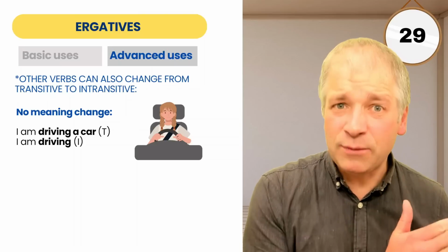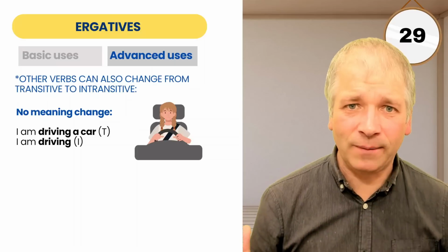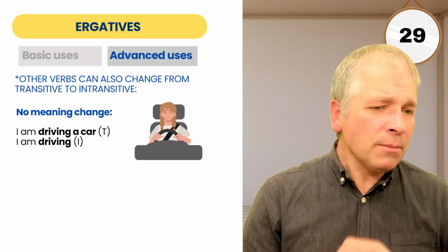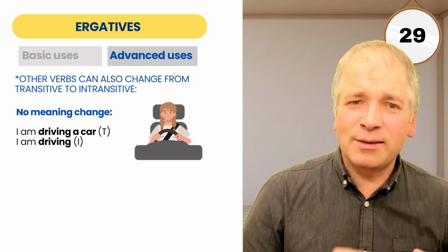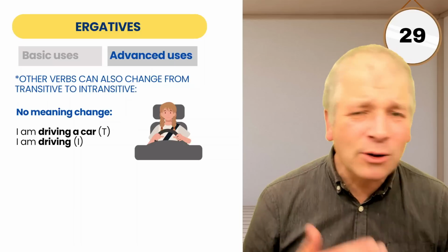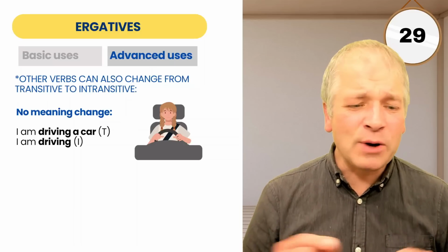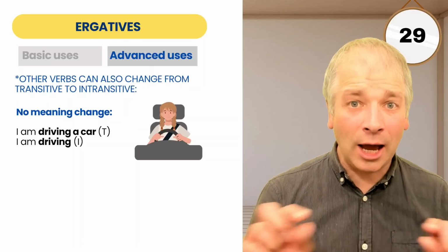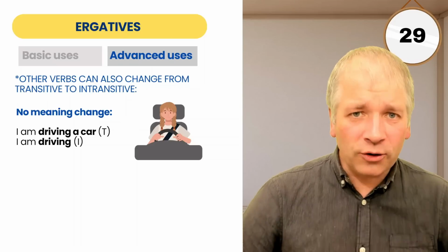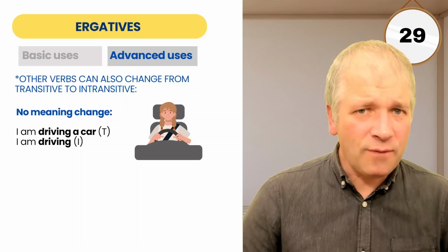They'll just call the previous type ergatives. It doesn't matter. What's important is you know how these verbs work. Sometimes verbs change from transitive to intransitive with no meaning change at all, and it doesn't matter what the subject or the object is. For example, I am driving a car. That's transitive because I'm telling you what I drive. What do you drive? A car.